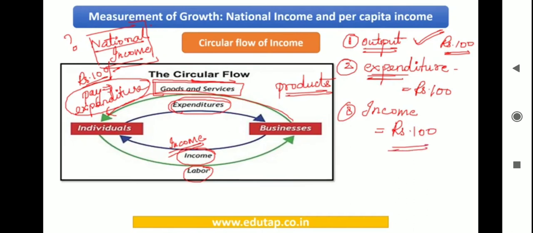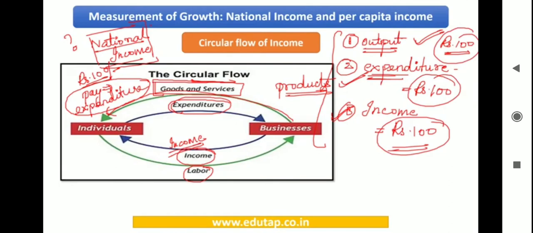Right now here you can see whether I follow the output method, when I am checking out the value of the goods and services produced, or when I go for the expenditure method, where I'm concerned about how much individuals are shelling out and paying these manufacturing units for the products they buy, or when I'm using the income method, which is referring to the wages that these individuals receive from the business firms, I can see that all these three methods would end up in the same value, which is rupees 100.